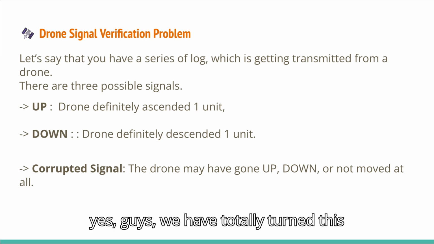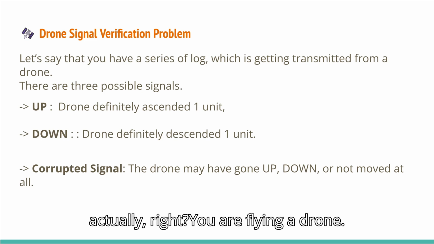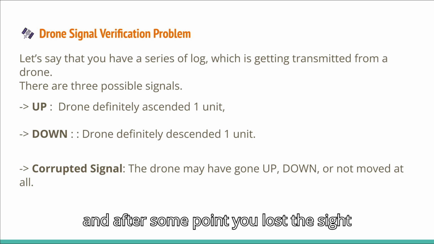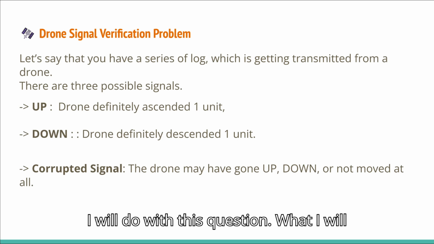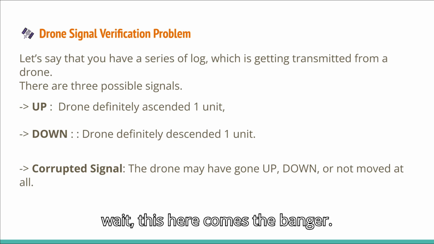And now, yes guys, we have totally turned this problem upside down. Think out of the box, right? You are flying a drone, and after some point you lost sight of the drone itself, but you know the signals exist. But you might ask me what you will do with this question, and say, Aniket, you're trying to trick me into another loophole. But no guys, wait. Here comes the banger.